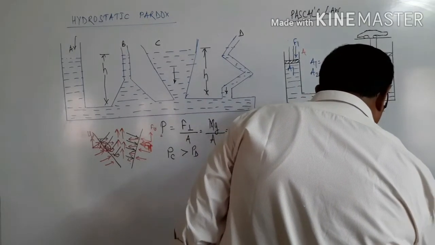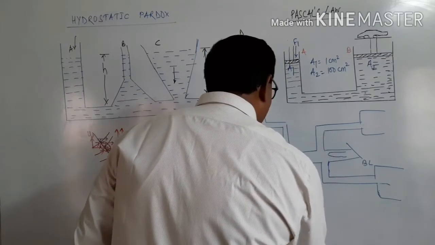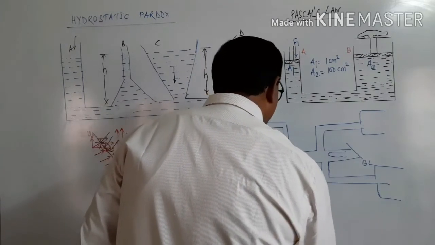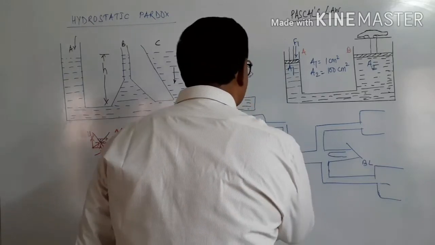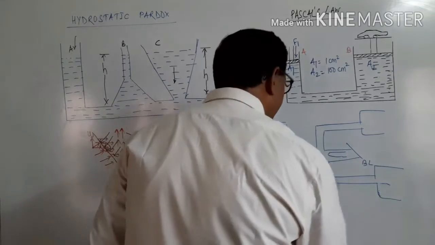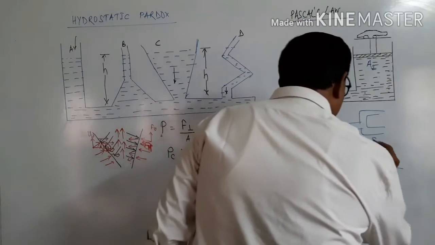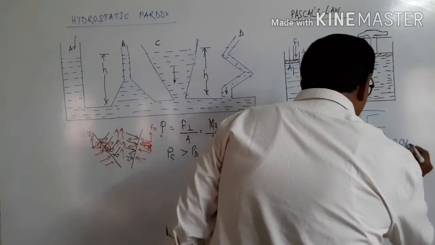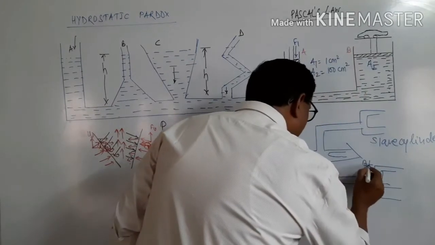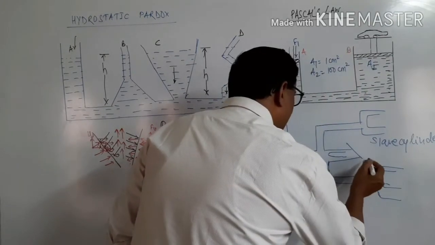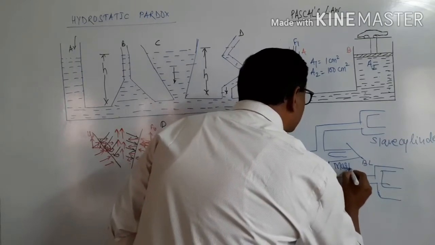These cylinders are connected to the brake pads of the rotating wheels. These cylinders are called the slave cylinders, and this one, the brake lever or brake pedal rather, is called the master cylinder.